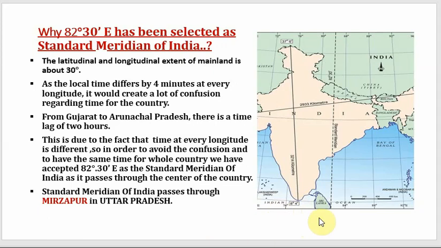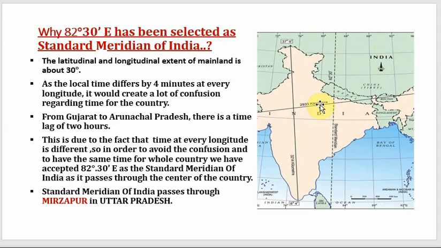Now if we talk about the latitudinal and longitudinal extent, in the previous classes I have explained to you, the latitudinal extent of India is 8 degree 4 minutes to 37 degrees 6 minutes north, whereas the longitudinal extent is 68 degrees 7 minutes to 97 degree 25 minutes east. Alright, now here we are concerned with time.